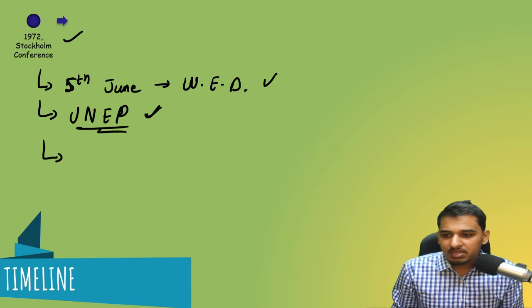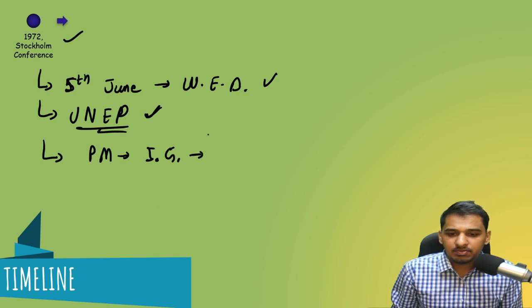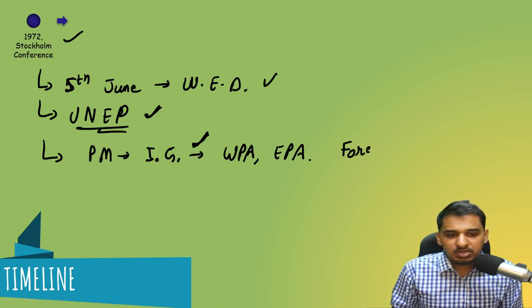One more thing was that our then Prime Minister, Srimati Indira Gandhi, I'm writing as IG, participated in this conference. And due to this, various environmental laws emerged in India, such as the Wildlife Protection Act, be it the Environment Protection Act, and various other laws were drafted in India. One more thing that happened was that forest was moved into the concurrent list in our constitution. So these were some of the effects of Indira Gandhi participating in this conference.